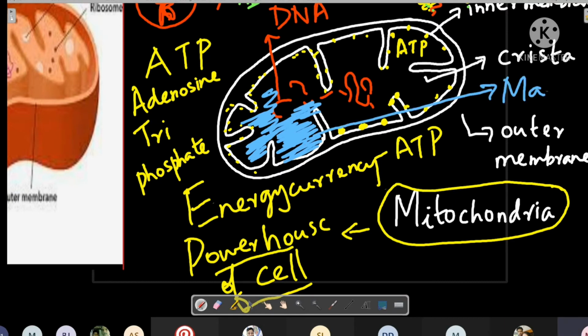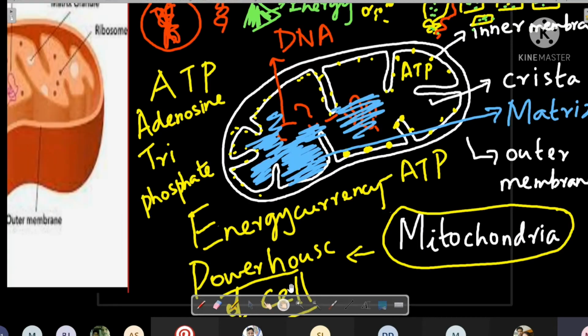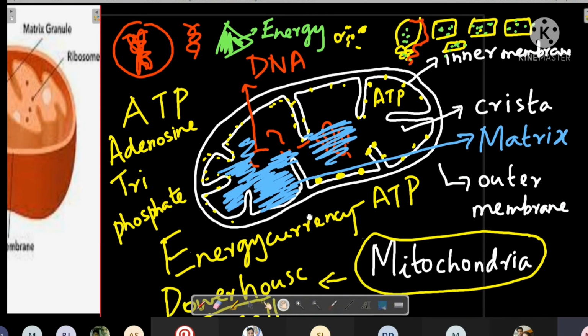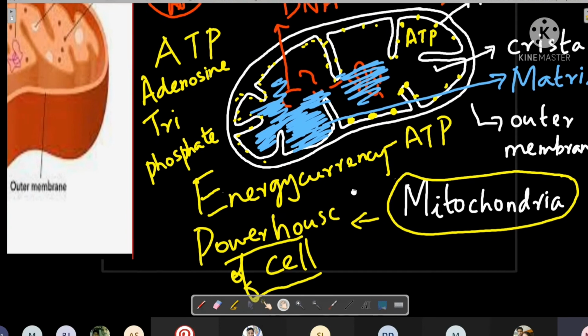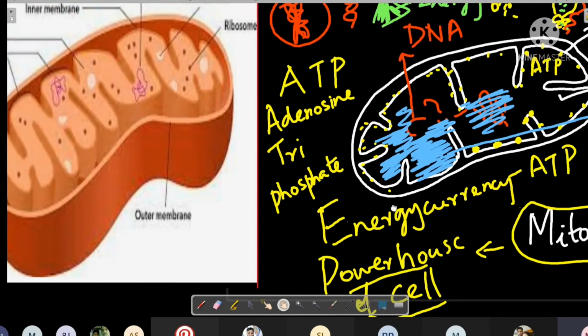Matrix spelling: M-A-T-R-I-X, matrix. Inside the matrix only you can find the DNA. You can see the DNA here inside the matrix. So these are the parts of mitochondria, and that was the function. Mitochondria gives us energy because energy is stored in ATP. ATP is present in the inner membrane of mitochondria. So this mitochondria is called the powerhouse of the cell.